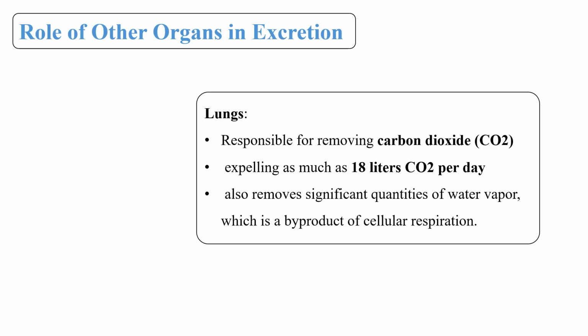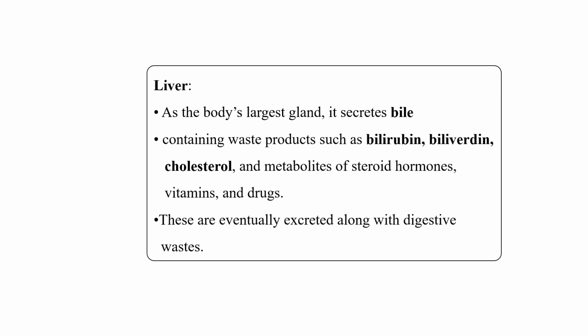Now let's discuss some other organs which are also involved in the excretion of various kinds of waste from our body. First one is the lung. The lung is responsible for the removal of carbon dioxide from our body. Our lungs expel about 18 liters of carbon dioxide per day. Our lungs also remove a significant amount of water vapor, which is a byproduct of cellular respiration. So the lung is also involved in excretion.